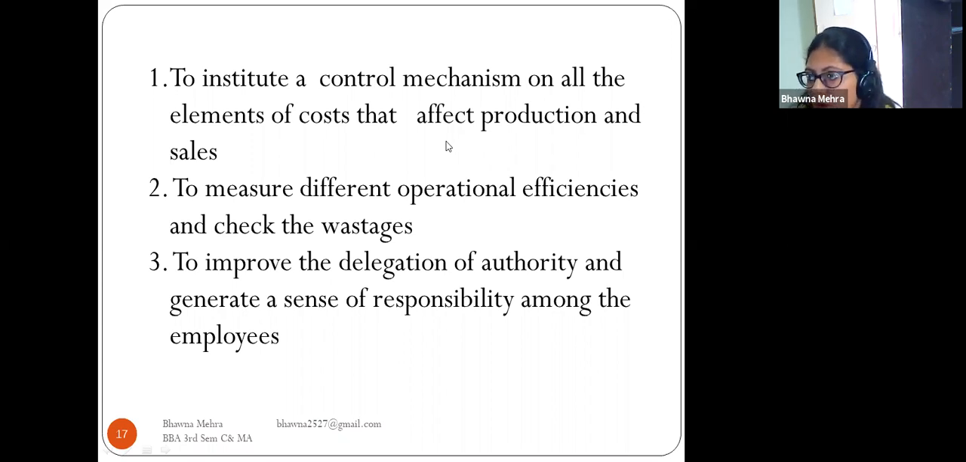To measure different operational efficiencies and to check out the wastages. So the second objective is we have to measure the different operational efficiencies in the organization and to check out the wastages. To improve the delegation of authority and to generate a sense of responsibility among the employees. So every employee should be responsible for each and every task given to him or her.